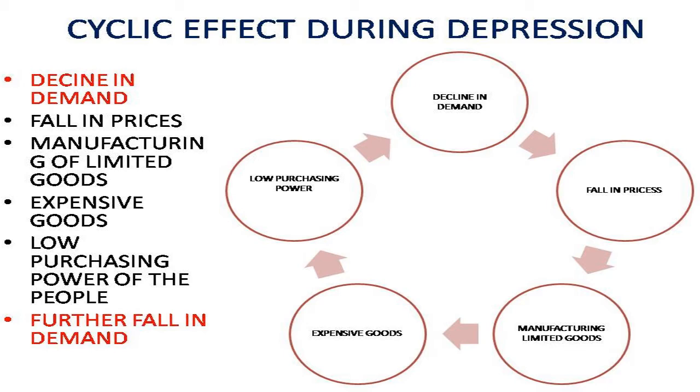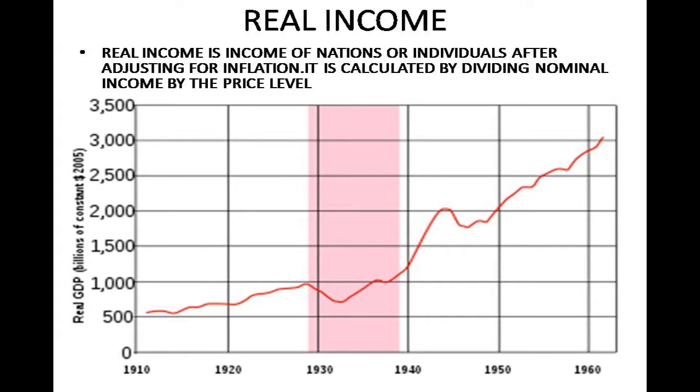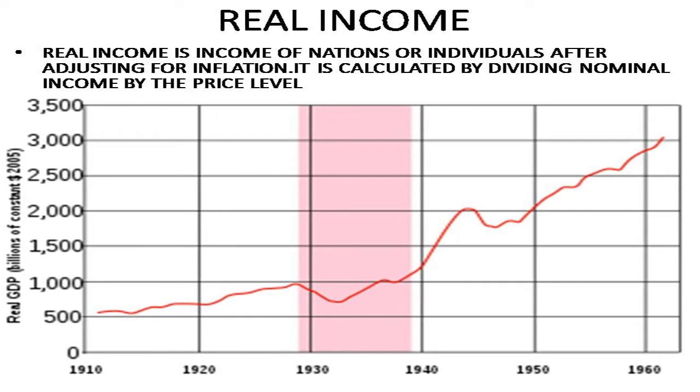This led to massive unemployment, or you can say less production, fewer workers, fewer jobs. Because of this economic depression, the real income of ordinary people and governments declined. Let me give an example to make you understand.